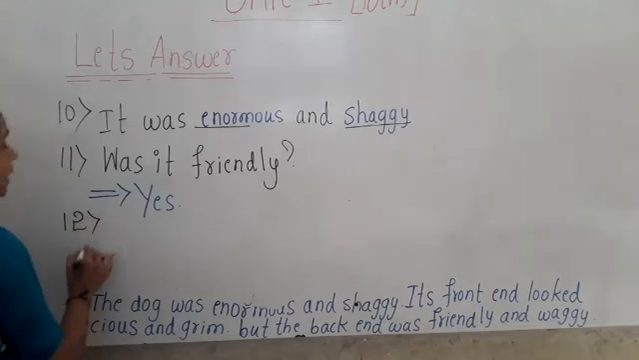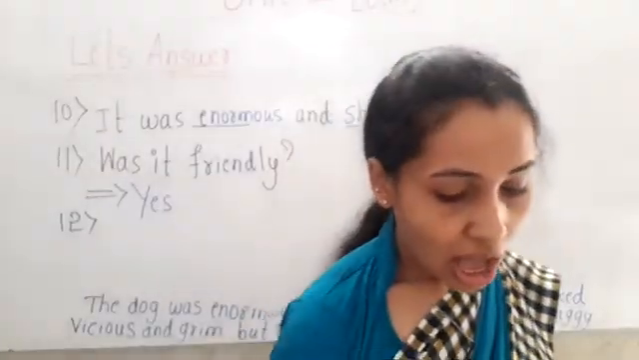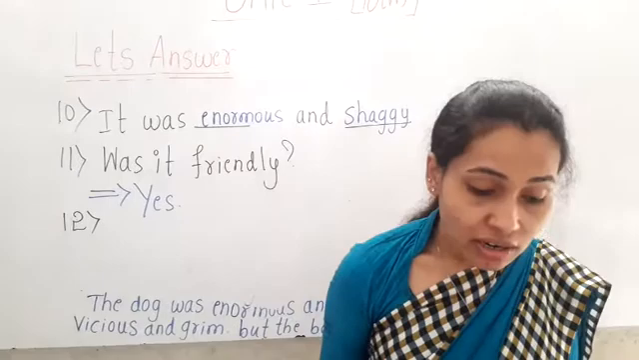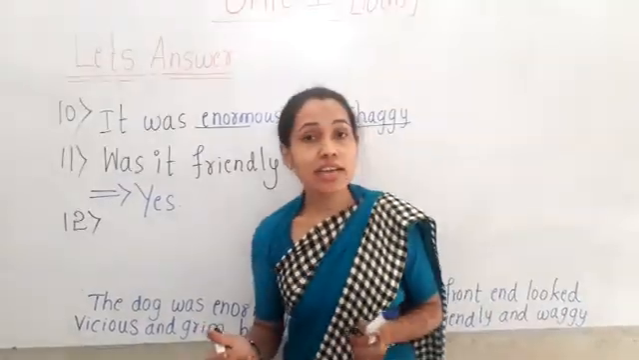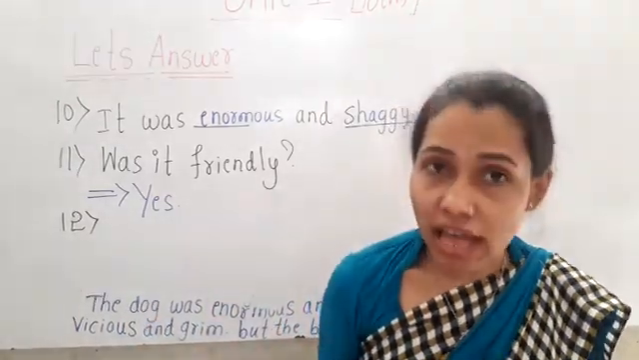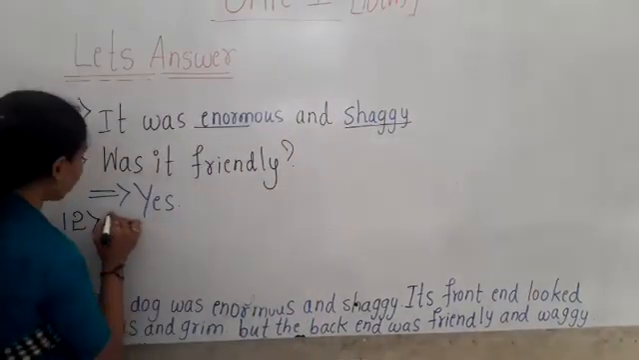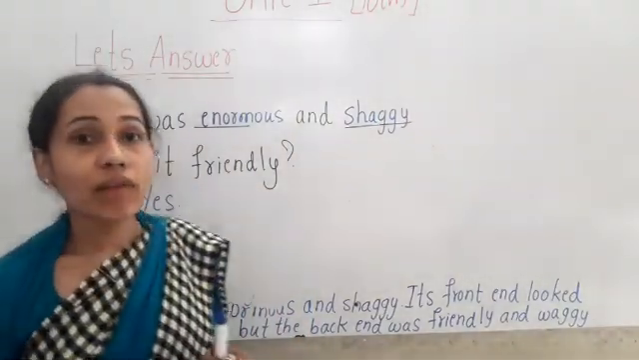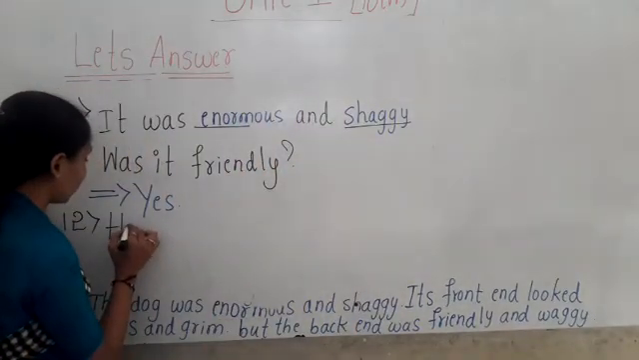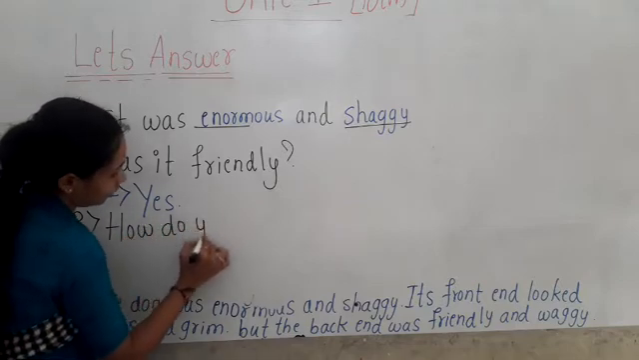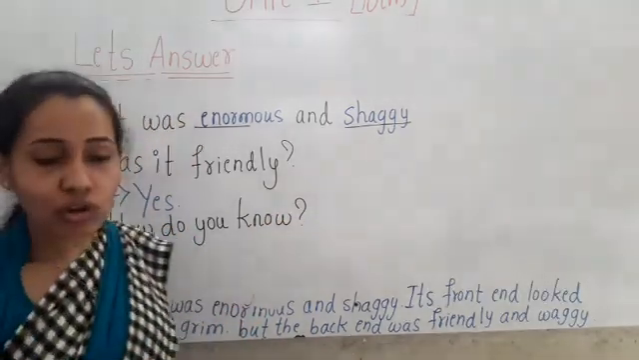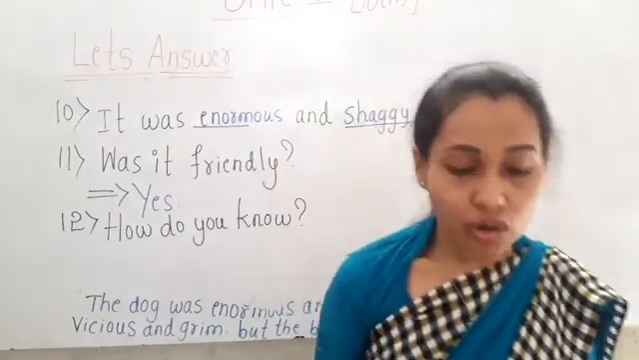Let us write the 12th question. How do you know? Though its front end looked vicious and grim, the back end of the dog is very friendly and waggy. They are asking, how do you know whether the dog is friendly or not?